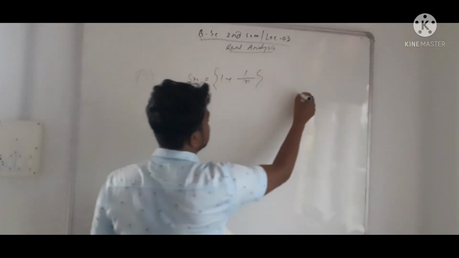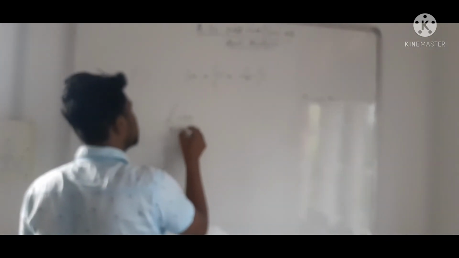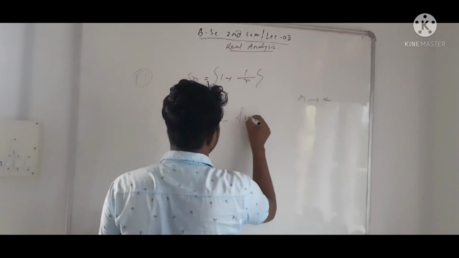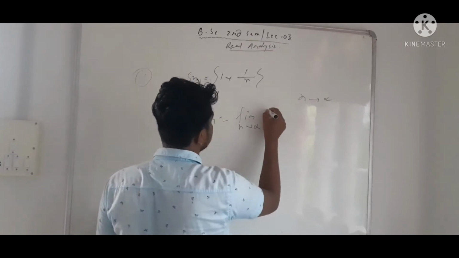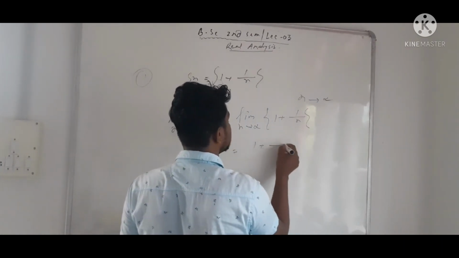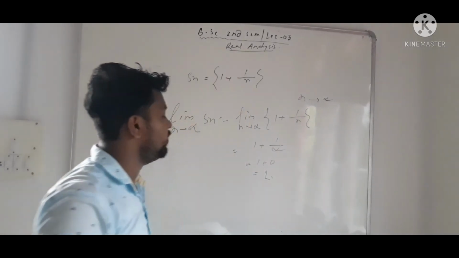We directly put n tends to infinity. Limit as n tends to infinity of Sn, what will we get? Limit as n tends to infinity of 1 plus 1 by n. So 1 plus 1 by infinity, 1 plus 0, means 1. So this sequence has a limit, which is 1.